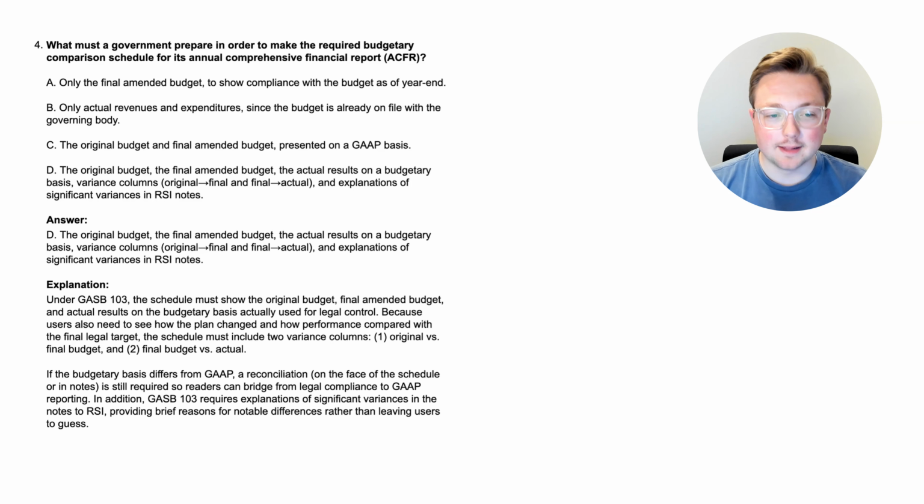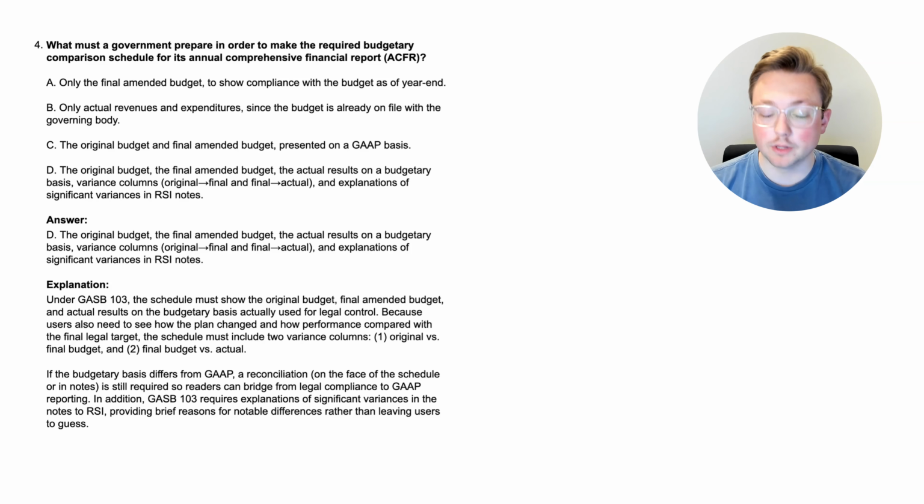All right, here we are at the answer D, and you probably already knew this was the right answer. The original budget, the final amended budget, the actual results on a budgetary basis, variance columns, and explanations of significant variances in the RSI notes. Those are all things that they're going to have to be able to prepare the required budgetary comparison schedule. Under GASB 103, again, you probably don't really need to know that, but just wanted to throw it in there.